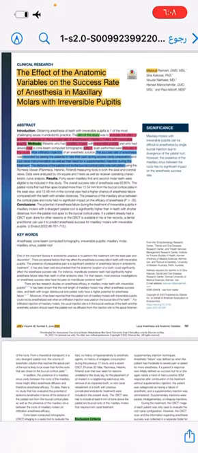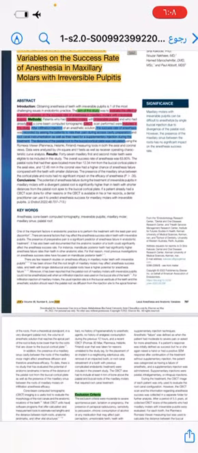The aim of this study was to evaluate the effect of the distance of the palatal root apex to the buccal cortical plate on the anesthesia success rate in maxillary molars after a single buccal injection. The primary null hypothesis was that the distance of the maxillary molar palatal root to the buccal cortical plate could not affect the anesthesia success rate, and the secondary null hypothesis was that the presence of a sinus cavity between the maxillary molar roots has no significant effect on the anesthesia success rate.